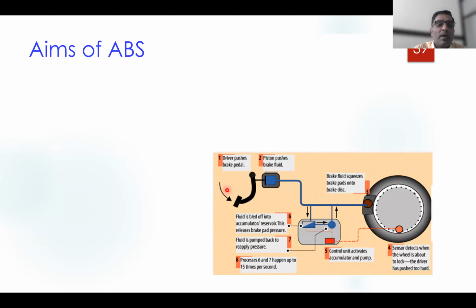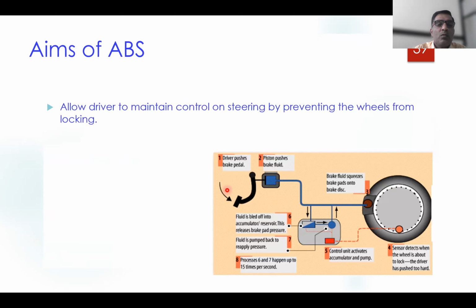What are the aims of the ABS system? You can see this is another figure. Whatever we have seen previously, the ABS control module, is also shown here. So you can check, this is the brake pedal.